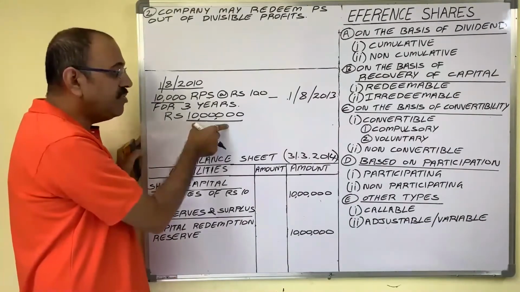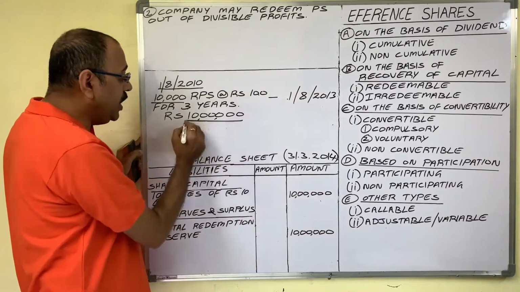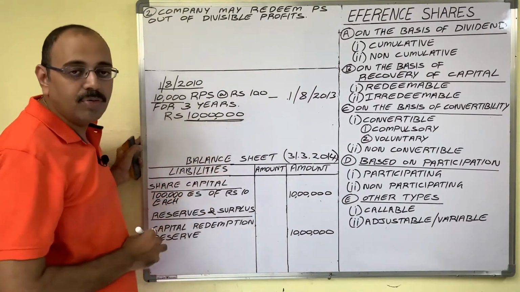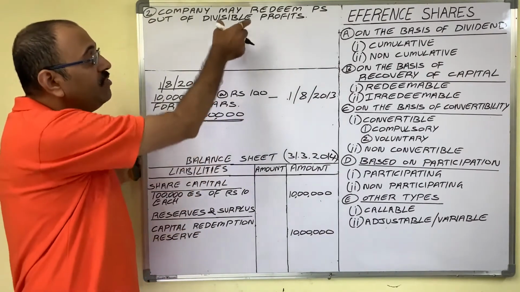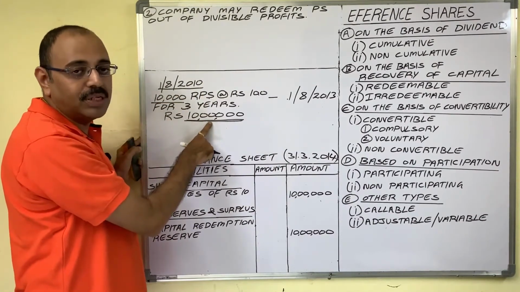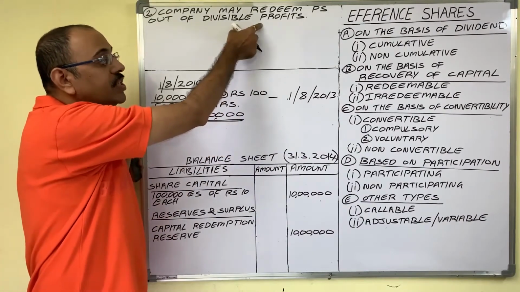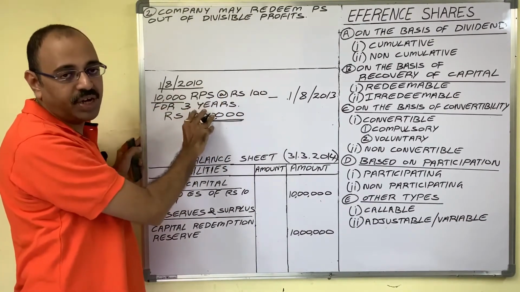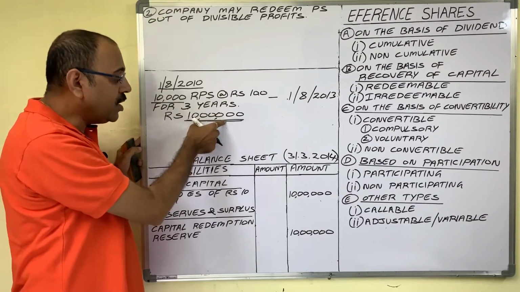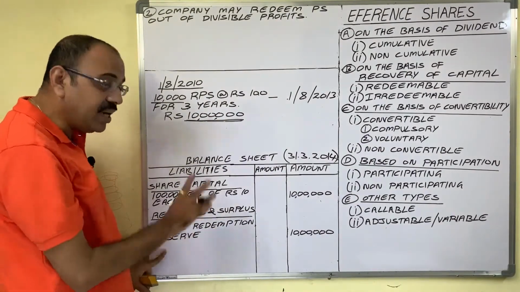To redeem these preference shares on 1st August 2013, the company needs 10 lakh rupees. Now from divisible profits, the company can use 10 lakh rupees. So as 10 lakh worth of divisible profits are utilized to redeem these preference shares, with that 10 lakh rupees, the company should create a capital redemption reserve.